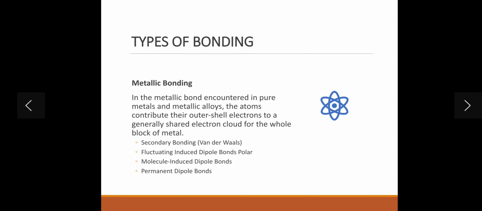So next we move on to another type of bonding, metallic bonding. Metallic bonding is encountered in pure metals and metallic alloys. The atoms contribute their outer shell electrons to a generally shared electron cloud for the whole block of the material. The types of secondary bonding are fluctuating induced dipole bond and permanent dipole bond. That's about the metallic bonding.